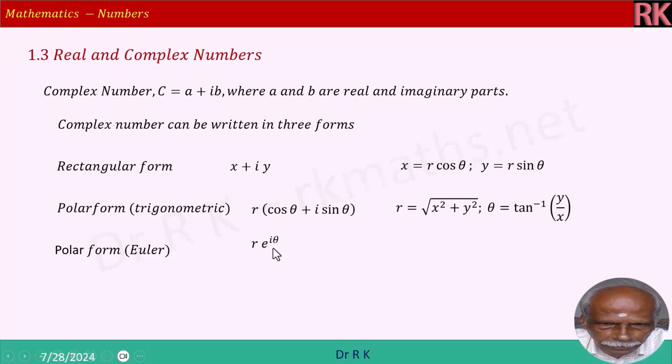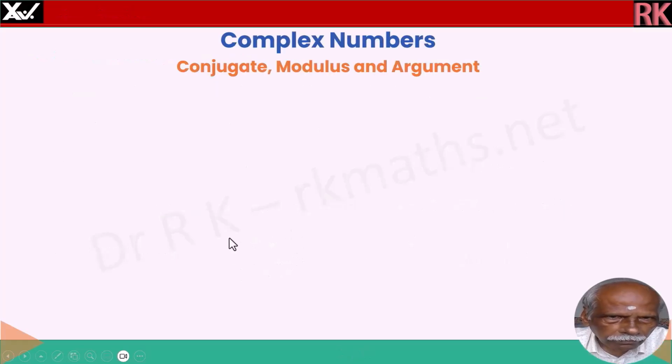This is convenient because multiplication is very easy. E power i theta multiplied n times is e power i n theta, which is cos n theta plus i sin n theta. E power i n theta is equal to cos n theta plus i sin n theta. For this reason, this is always convenient for doing problems.